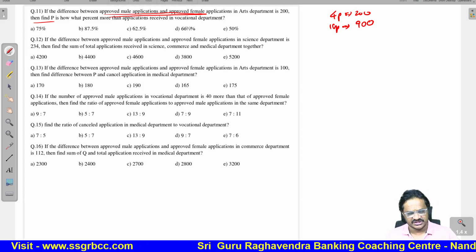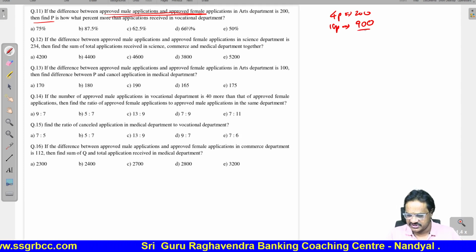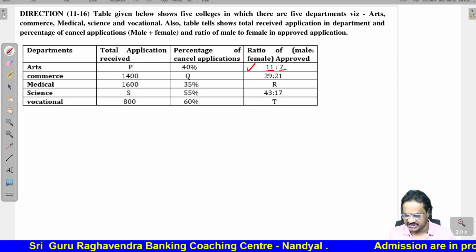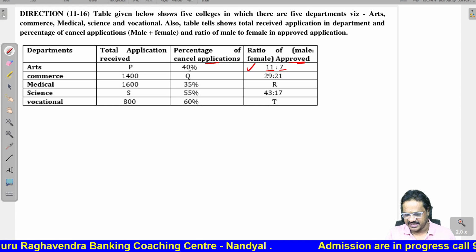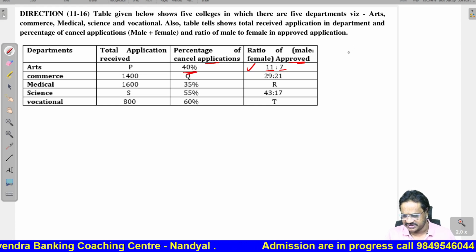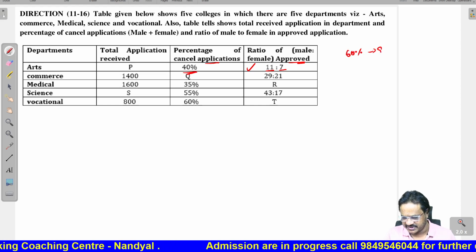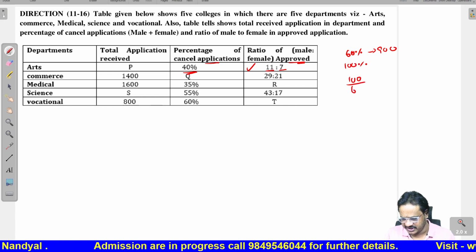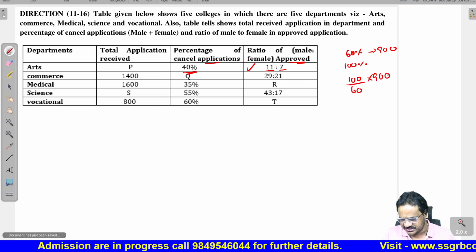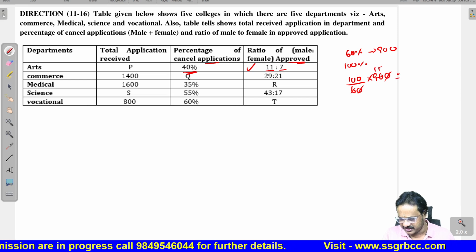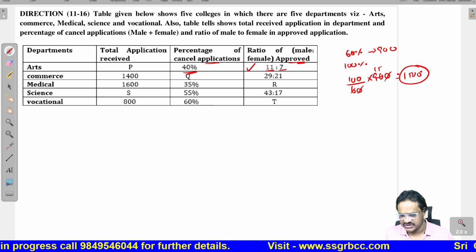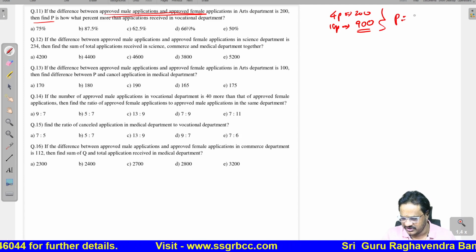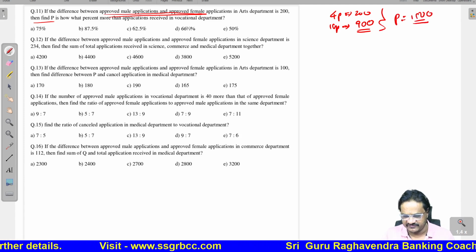P value is nothing but total applications received. So this 900, if you see carefully, is nothing but approved applications. Cancelled applications 40, approved applications 60. Therefore, 60% equal to 900. Total applications 100% will be equal to 100 by 60 into 900. Therefore, that is 1500. So this is the P value. Total applications received are equal to 1500. So, P value is 1500.